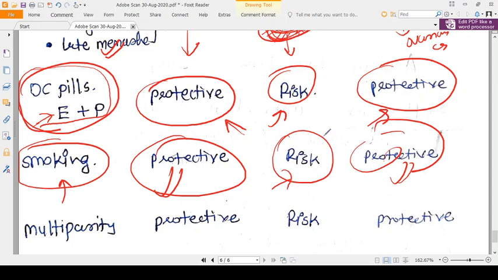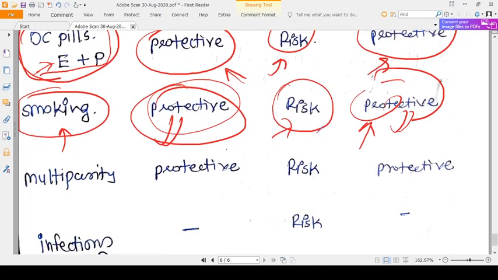Why? Because if the patient is smoking, the higher chance of genetic mutation is there in CA cervix. The protective nature of smoking in the form of decreasing estrogen is not working well here. Otherwise, smoking is generally considered a carcinogen. It's not a protective thing, but due to the estrogen-decreasing capacity of smoking, it becomes a protective feature in CA endometrium and ovarian carcinoma.